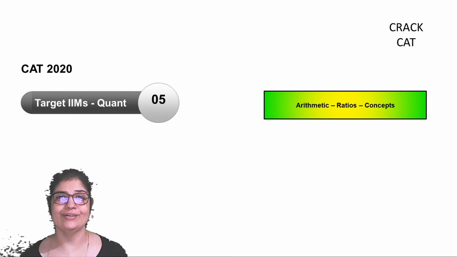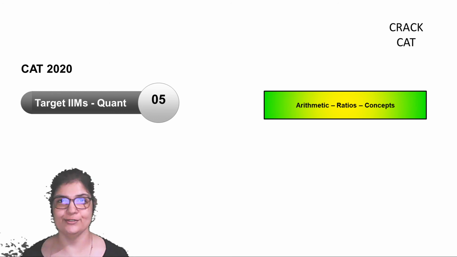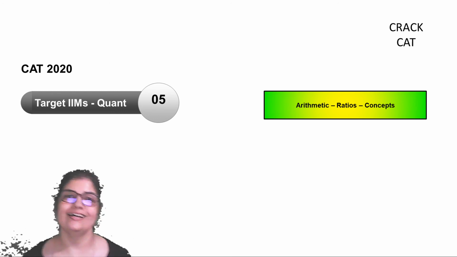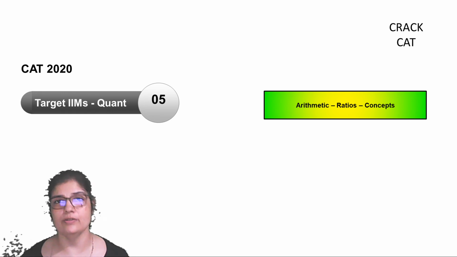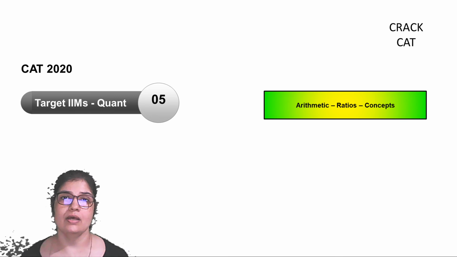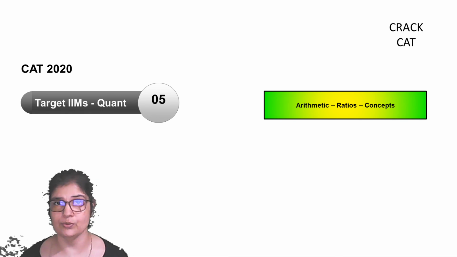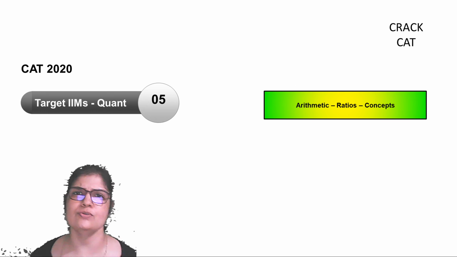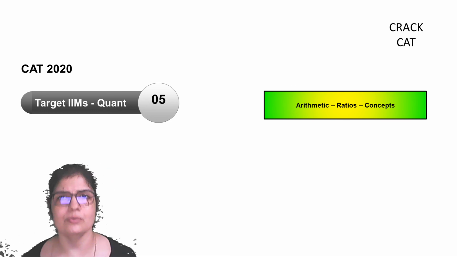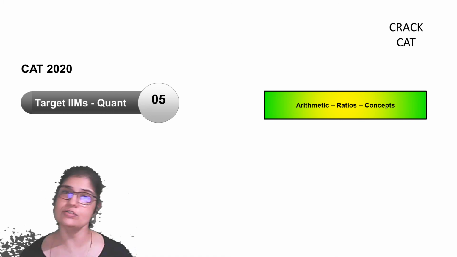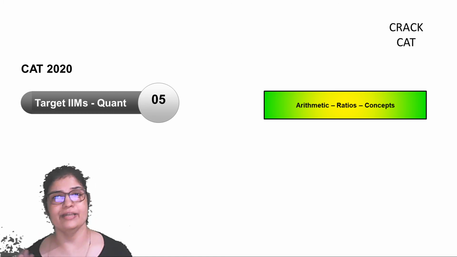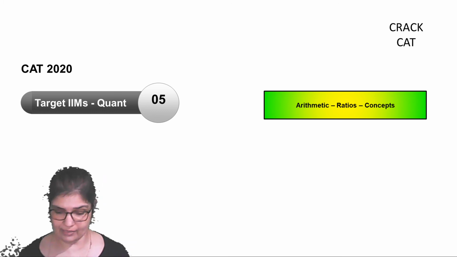Everyone, welcome. After some DI and LR doses, we are now continuing with arithmetic. After finishing percentages, which is very important, the other important topic for both your math and DI is ratios. Before we get into simple interest, mixtures, or averages, we should get ratios done. We should be very thorough. If you are thorough with percentages and ratios, guys, that means you are close to 33% of the CAT paper done, because most of the maths is done and most of your DI is done. So great, we'll start off with ratios today.